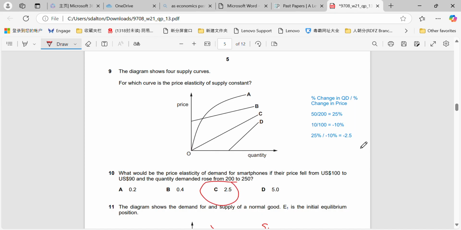Remember, it's always negative for PED. Sometimes in the questions they will ignore the negative figure. Doesn't matter, you're looking for the whole number.